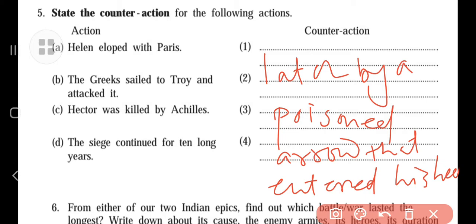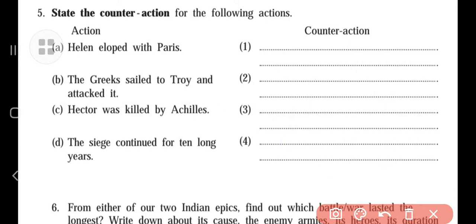So that was the counter action to this one. Understand? It happened there.